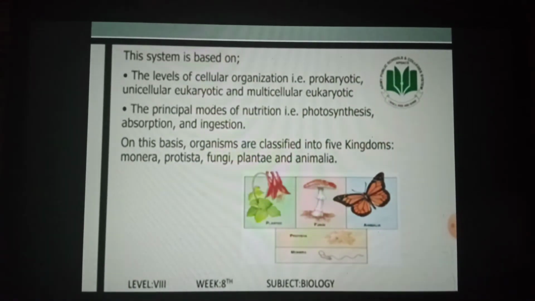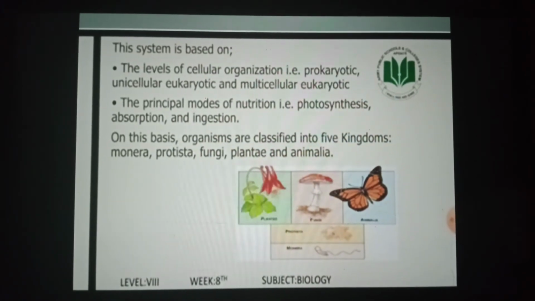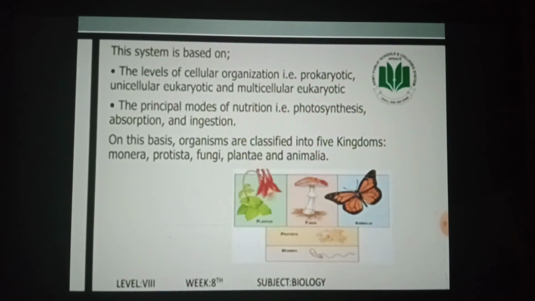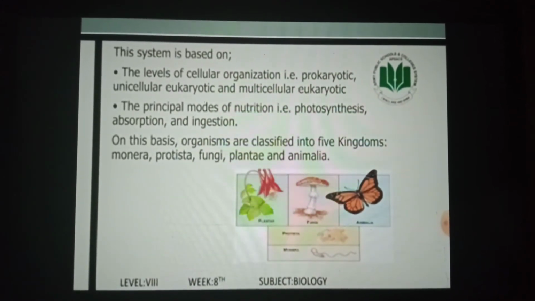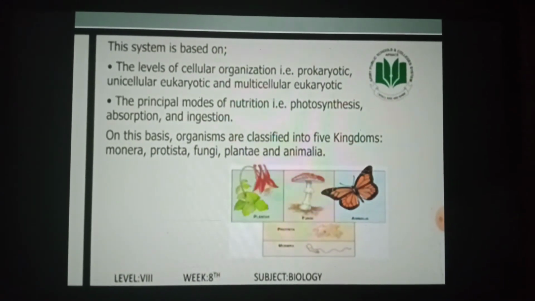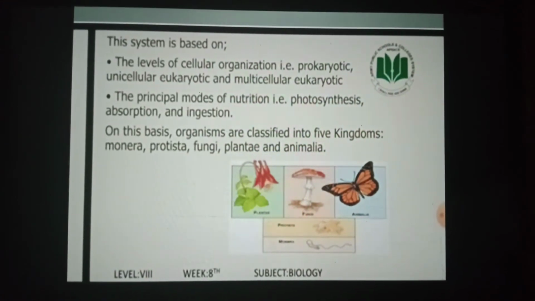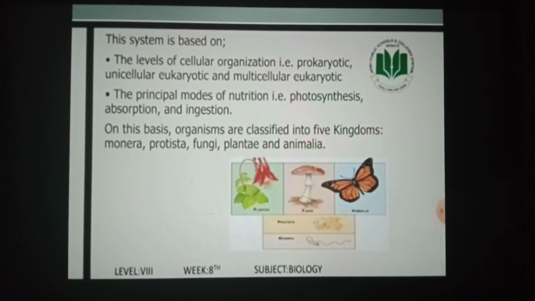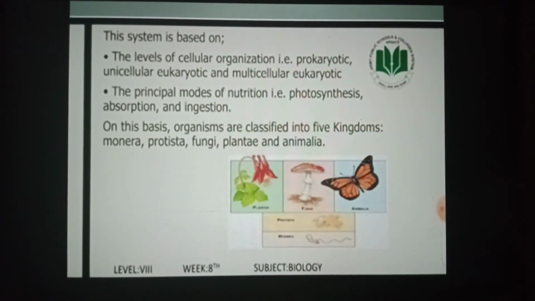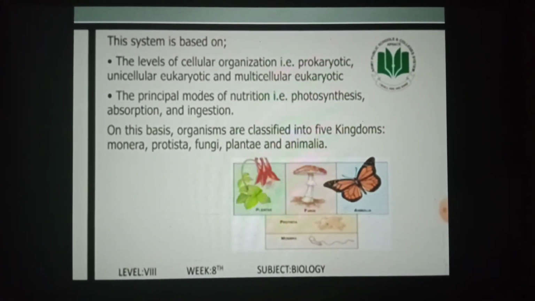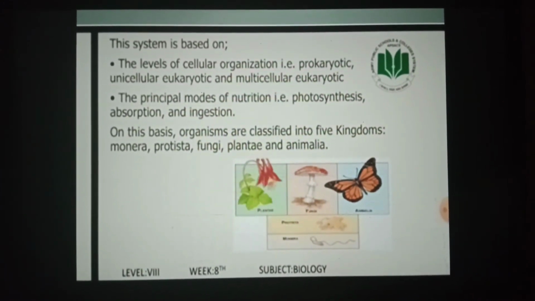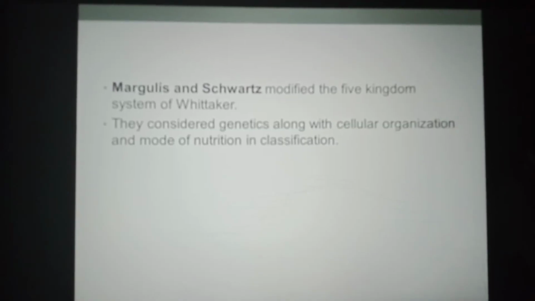This system was based on the levels of cellular organization, that is prokaryotic, unicellular eukaryotic, and multicellular eukaryotic, and the principal modes of nutrition, that is photosynthesis, absorption, and ingestion. On this basis, organisms are classified into five kingdoms: Monera, Protista, Fungi, Plantae, and Animalia.